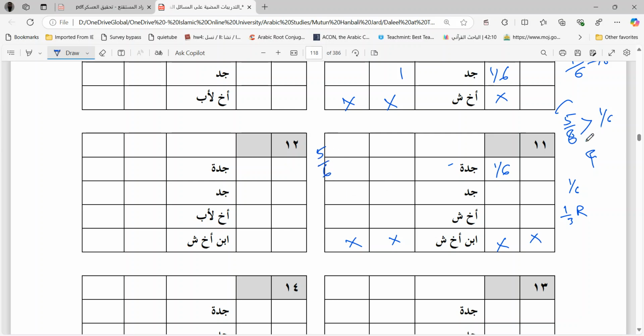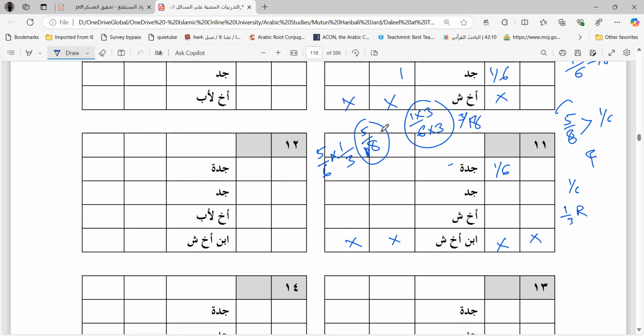Okay. Now find out 1 by 3 of the remaining. That is, 1 by 3 of 5 by 6. How much is it? It is 5 by 18. Now compare 5 by 18 and 1 by 6. They are different numbers, so equate the denominators. Multiply the numerator and denominator by 3 so that the denominator becomes 18. So now you have 3 by 18. Okay, this is 3 by 18. 5 by 18, 3 by 18.